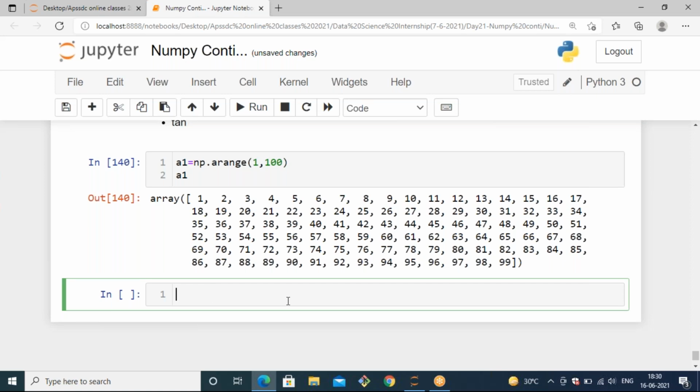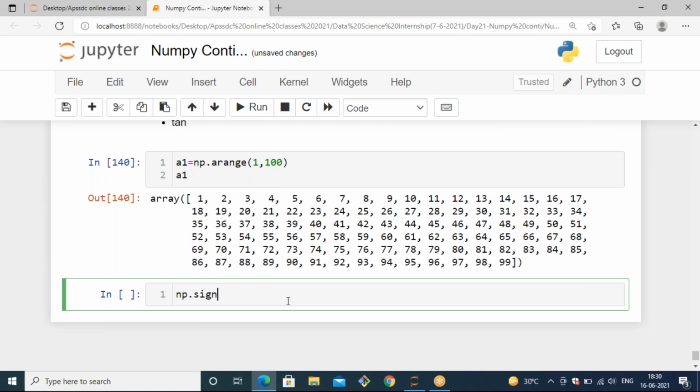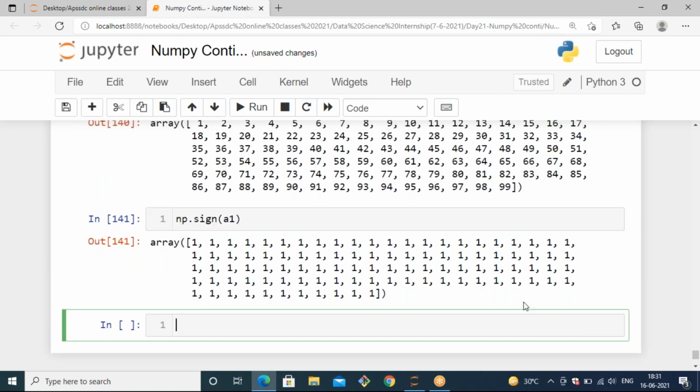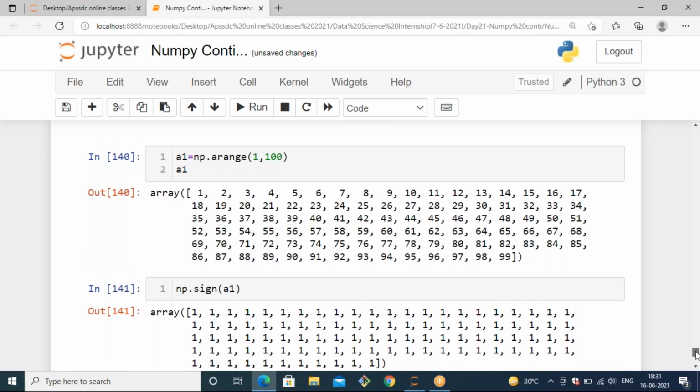So it's not working, because sin is inside numpy. So you can use it like np dot sin, and then mention the array. I have an array in the variable a1, so it will calculate the sin value for that a1 array. Why am I getting only 1? Sin of 1 should not be 1, and sin of 2 also should be different.